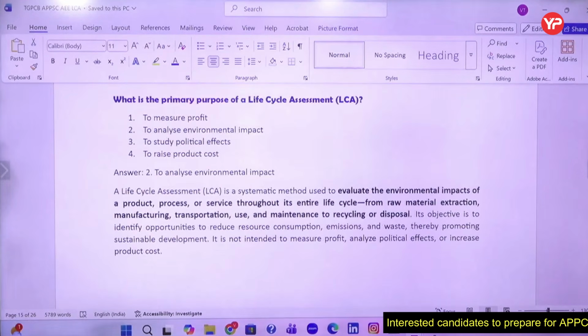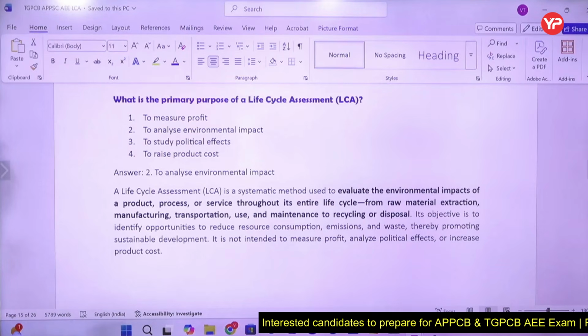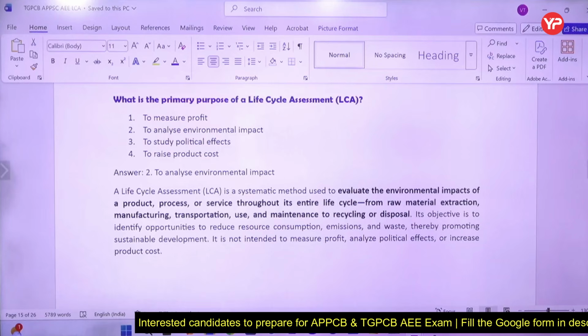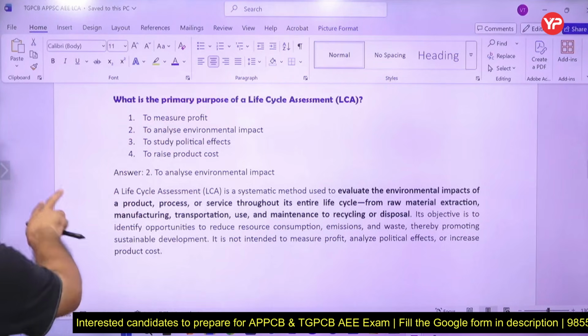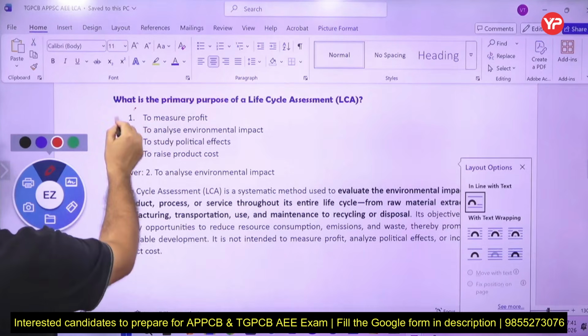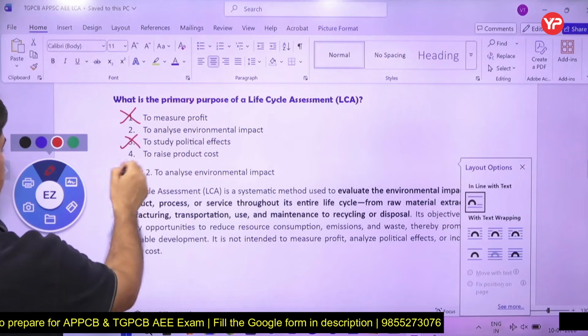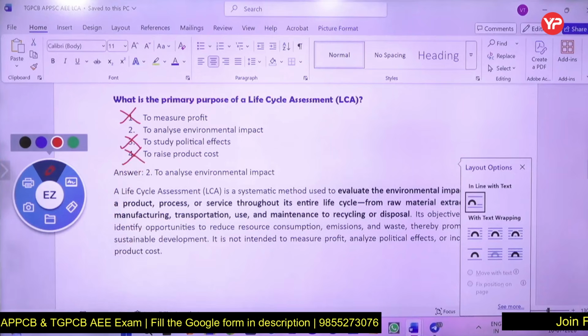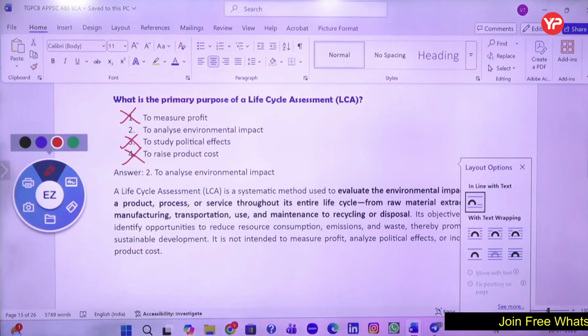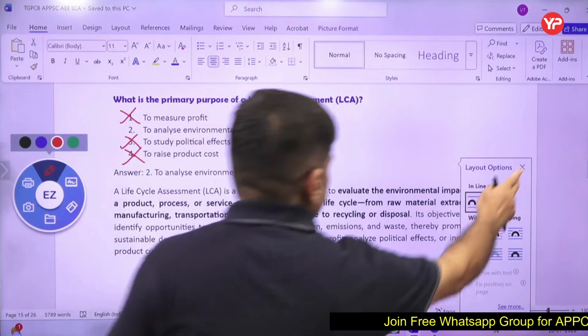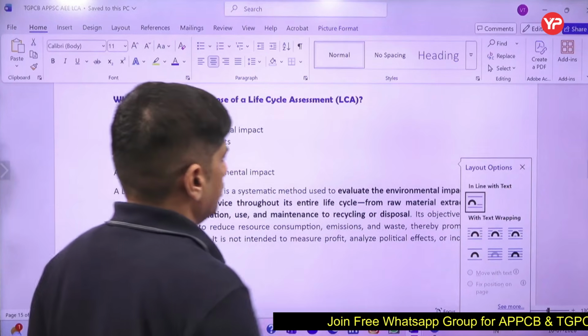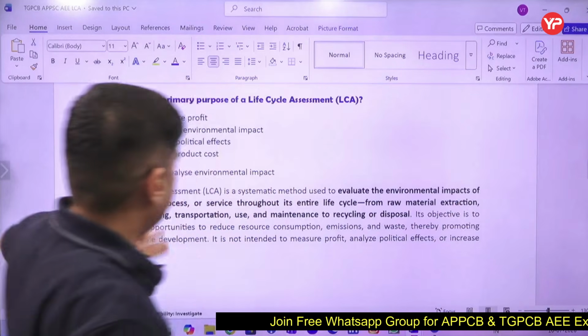Now, what is the primary purpose of life cycle assessment? The primary purpose of LCA is to analyze environmental impact. Yes. You see, elimination is very easy. If you don't know the right answer, to measure profit, obviously not. To study political effects, no. Raise product cost, no. Why would you raise it? So you can easily eliminate some of the choices. You'll find that from LCA, a not very difficult question is asked. The level of the question is not very difficult. Easy questions only are asked from LCA.